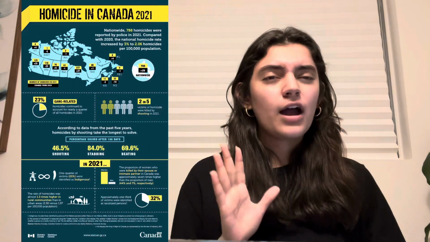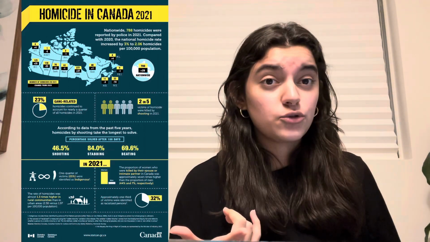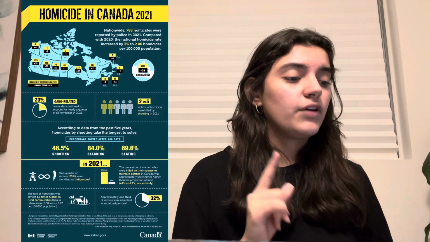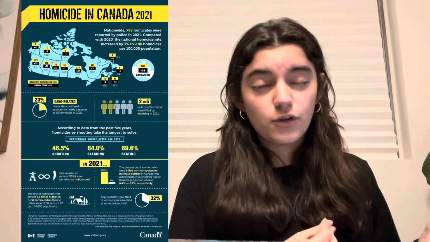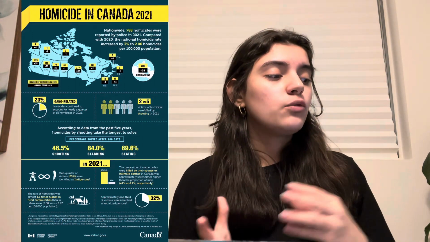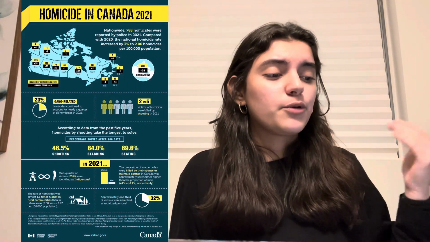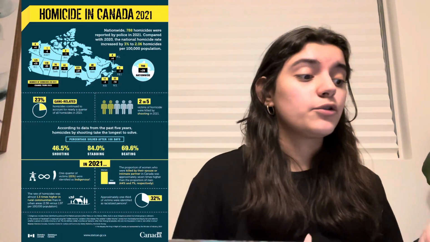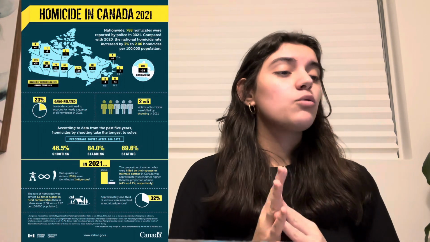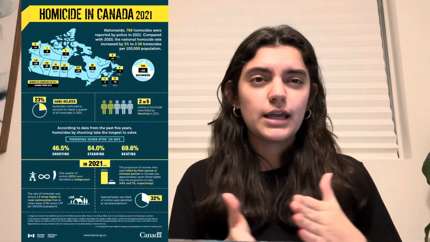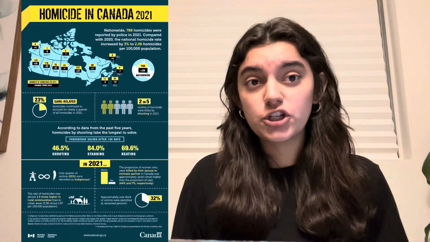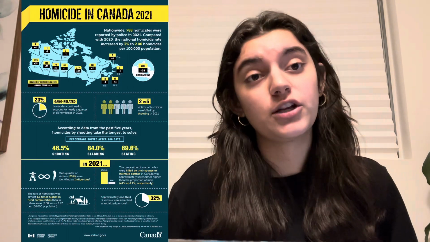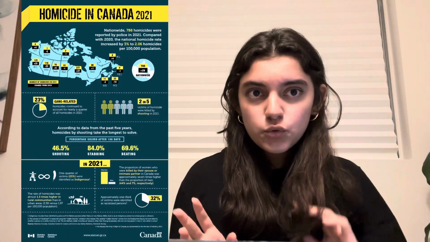According to the data from the past 5 years, homicides by shooting take the longest to solve, and in 2021, one quarter of the victims, so around 25%, were identified as Indigenous, which is one of Canada's most vulnerable groups when it comes to homicide. The proportion of women who were killed by their spouse or intimate partner in Canada was approximately 7 times higher than the proportion of men, at 44% and 7% respectively. The rate of homicides was almost 1.3 times higher in rural communities than in urban areas, at 2.58 versus 1.97 per 100,000 population, and approximately one third of the victims were identified as racialized persons.